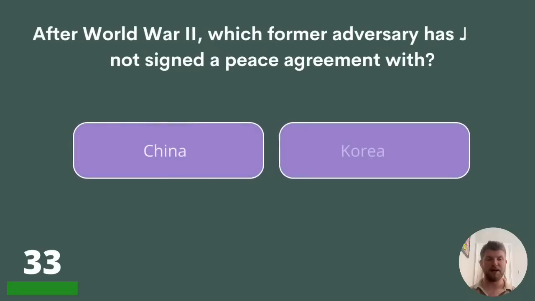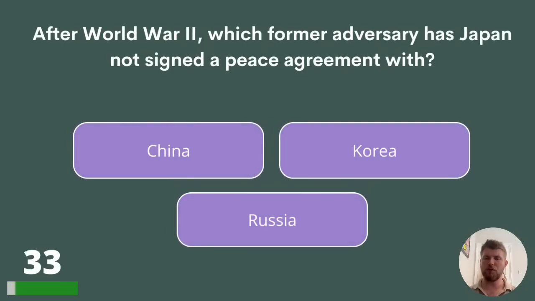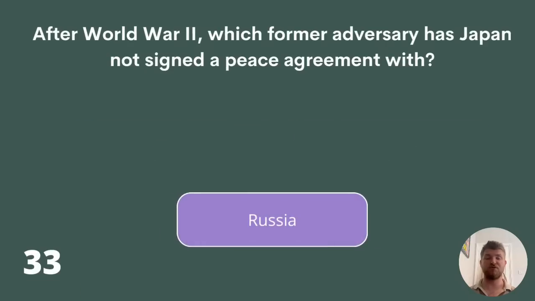Question 33. After World War II, which former adversary has Japan not signed a peace agreement with? China, Korea, or Russia? The answer is Russia.